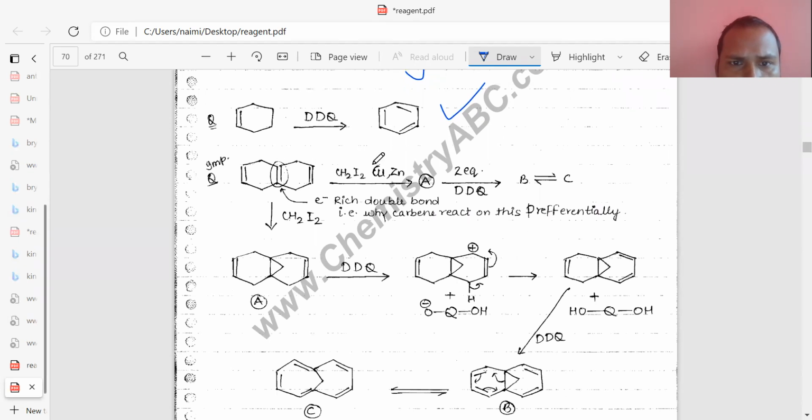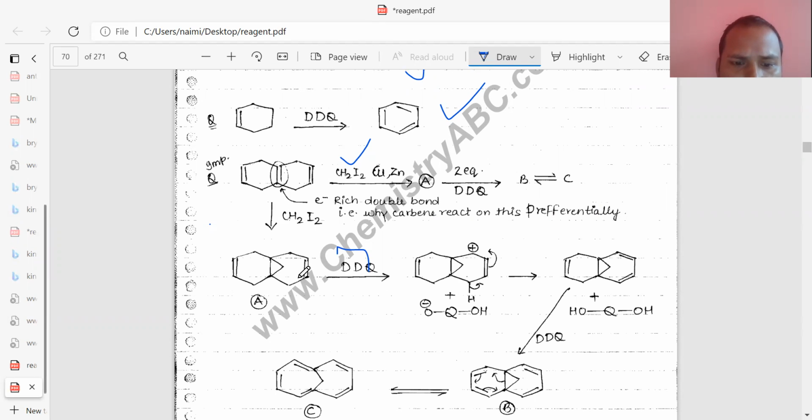And you can see this one, CH2I2. When it is added, from the CH2, the double bond is converted to one carbon. This is the methane. So insertion of CH2 takes place in place of the double bond. So it is converted to this one. And after you add DDQ, aromatization takes place in this ring.